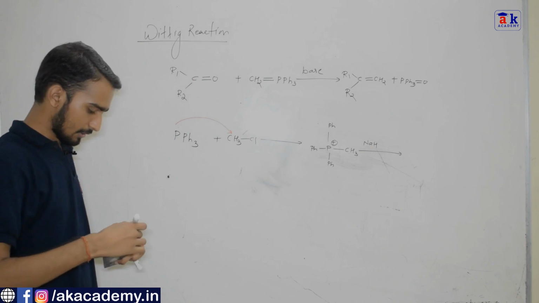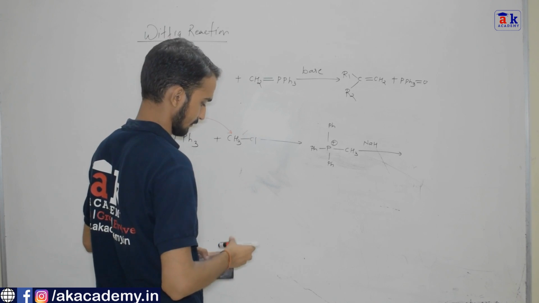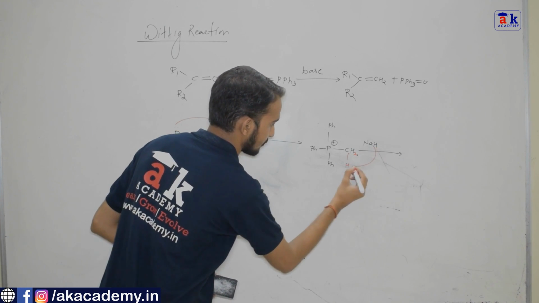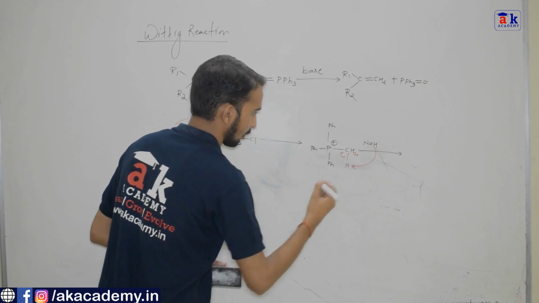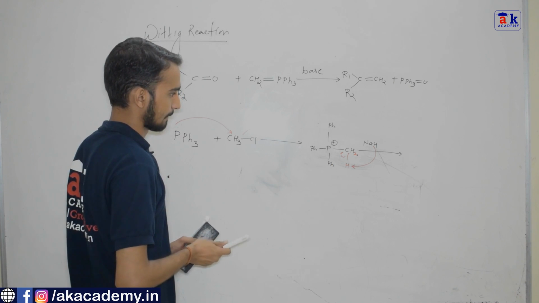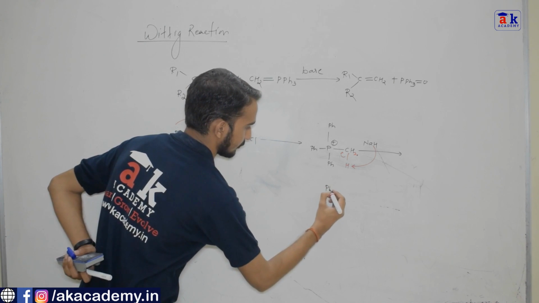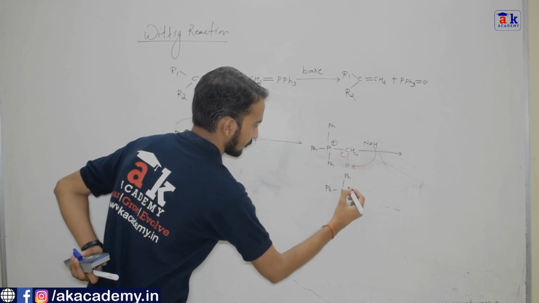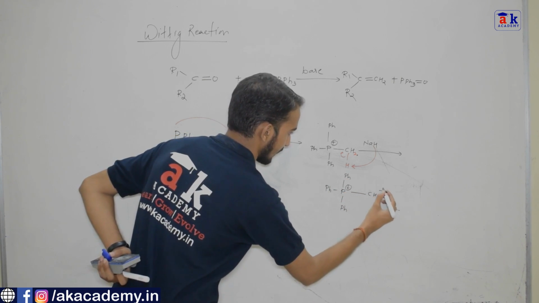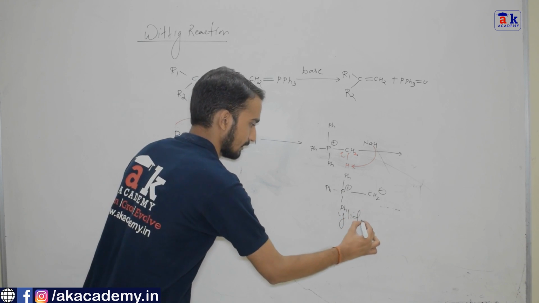Base will abstract this particular proton, the proton of this CH2, and what we get is this particular system: Ph3P plus and CH2 minus, and this system is called ylide.